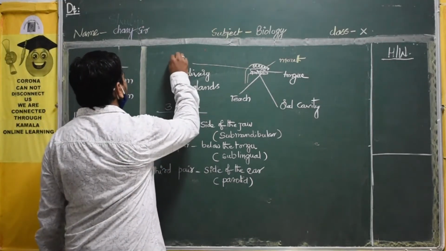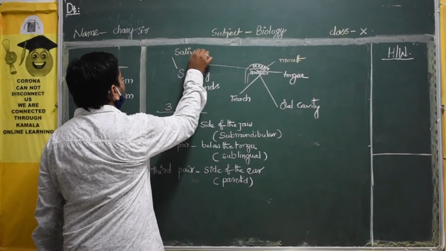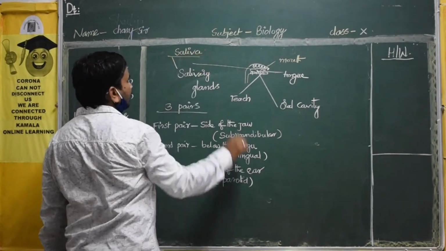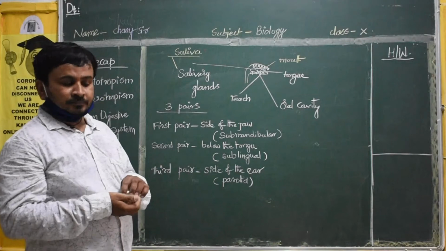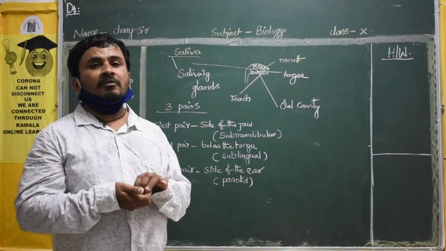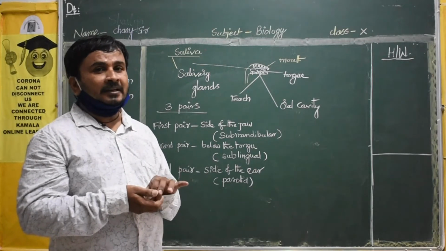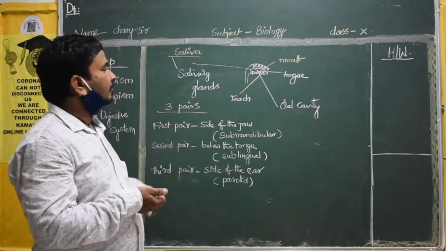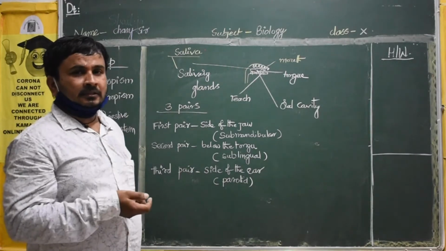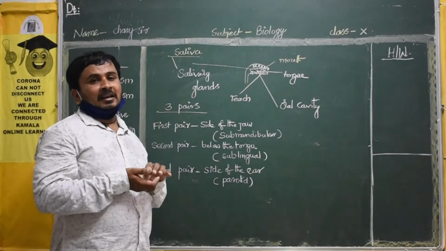The salivary glands release what? Saliva. That is called saliva. You can see in your mouth some transparent liquid will be there. We can spit it out sometimes. That is nothing but saliva. Saliva is produced by salivary glands.